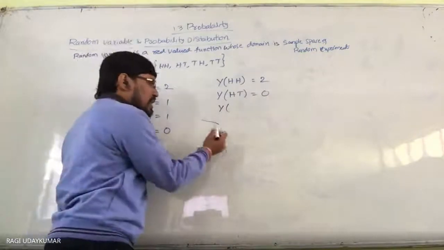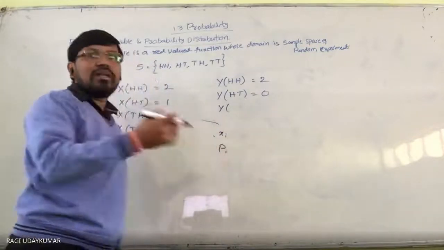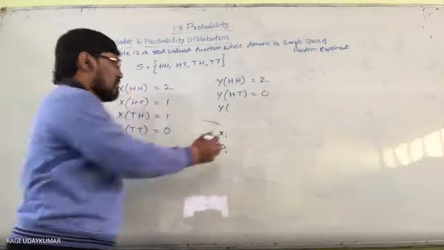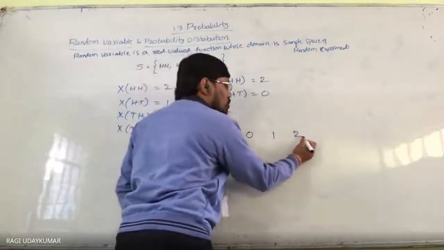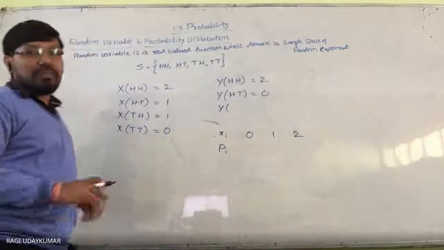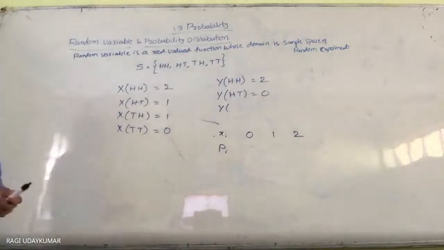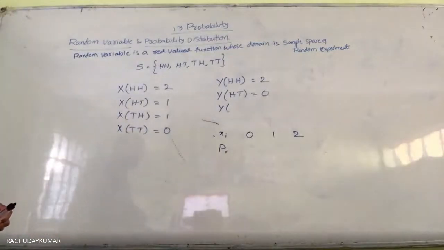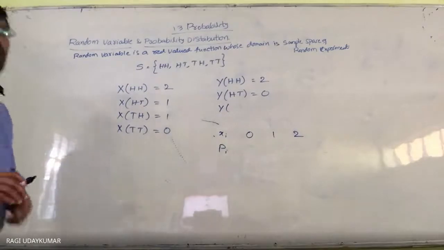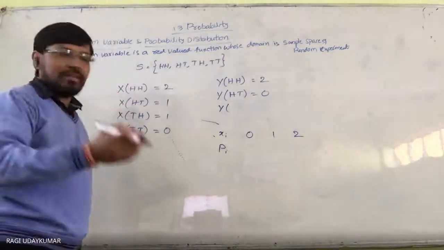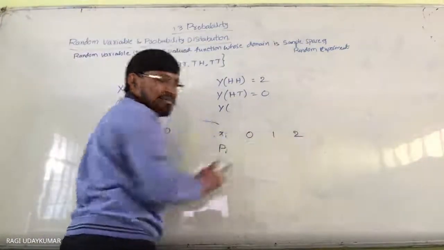So xi is nothing but the values we are going to get in this case: 0, 1, 2. Means the number of heads is either 0, 1, or 2. So these are the three different possibilities. For each we are going to have one probability. That is represented here as x1, x2, x3.